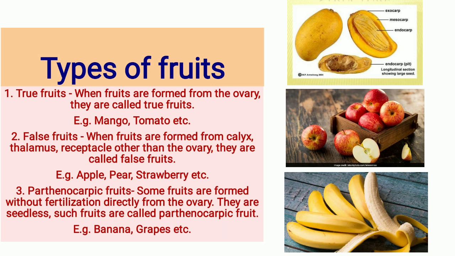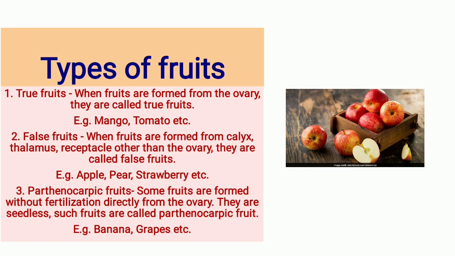Now the third type of fruit is called the parthenocarpic fruit. Some fruits are formed without fertilization, directly from the ovary. That means the egg is not fertilized by a male gamete, and without fertilization, when the ovary itself develops into a fruit, such a type of fruit is called parthenocarpic fruit. Normally this type of fruit is seedless, and such fruits are banana, grapes, etc.